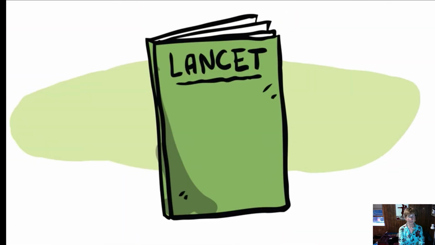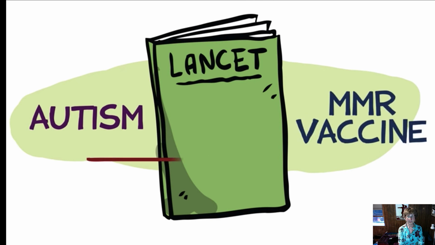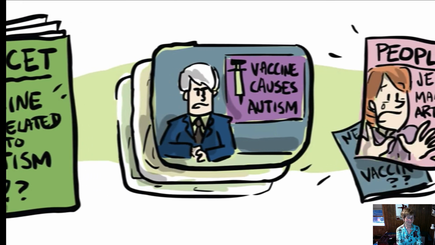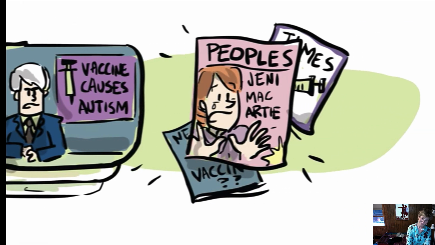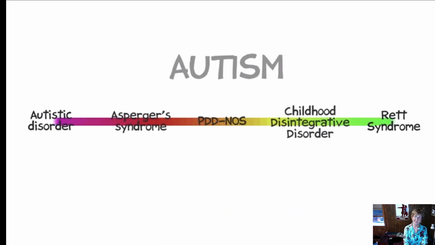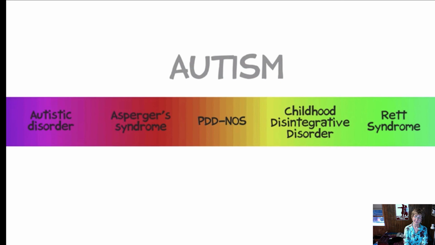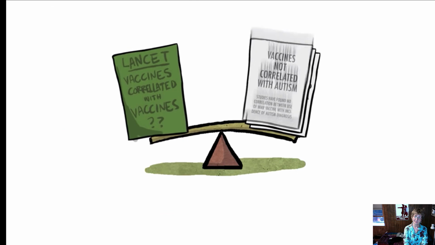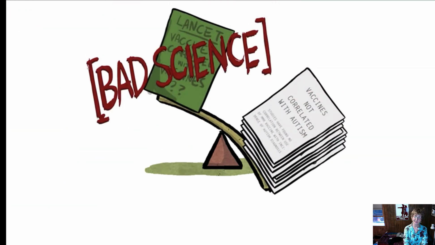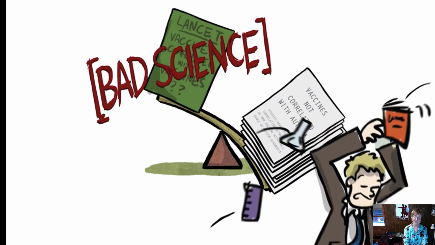In 1998, a paper in a major medical journal proposed a link between autism and the vaccination for measles, mumps, and rubella. The popular press and some celebrities fueled anxiety about vaccinations based on this report. Some vaccinations can have side effects like soreness and fever, but autism is a complex neurobehavioral disorder that occurs with a spectrum of symptoms. A rise in prevalence may have more to do with changing diagnostic standards than other factors. In fact, over a dozen studies have failed to find any connection between autism and vaccines, and that original paper was retracted amid allegations of fraud and conflicts of interest.